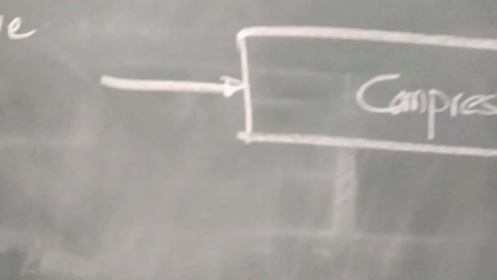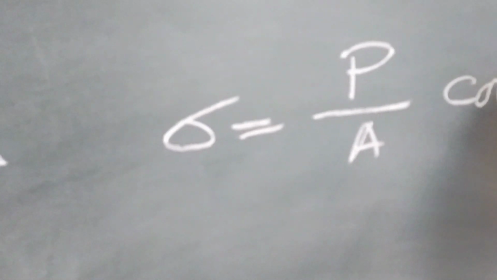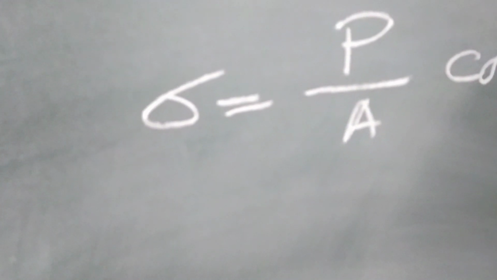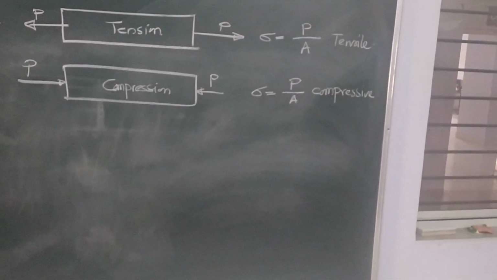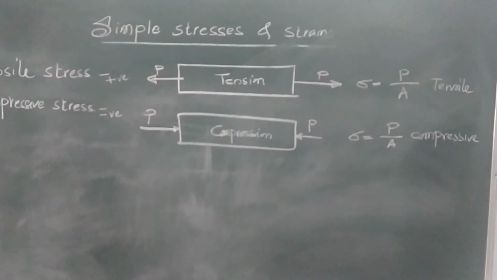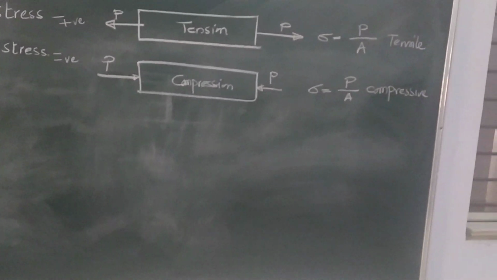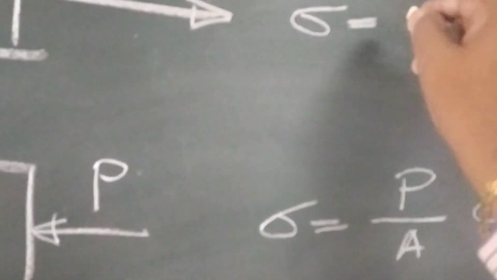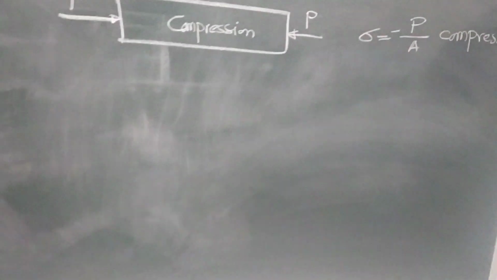Compression or compressive forces, these forces P are acting towards the object from both sides, again this is P upon A, but it is compressive stress. What is the difference? Can you differentiate? Both are P upon A, but the above one is tensile stress and the below is compressive stress. This is treated as positive and conventionally this is treated as negative.